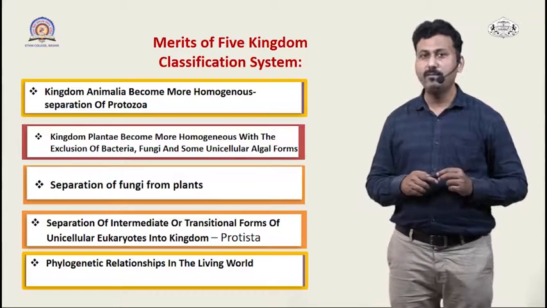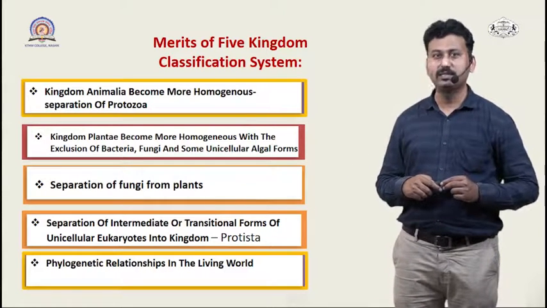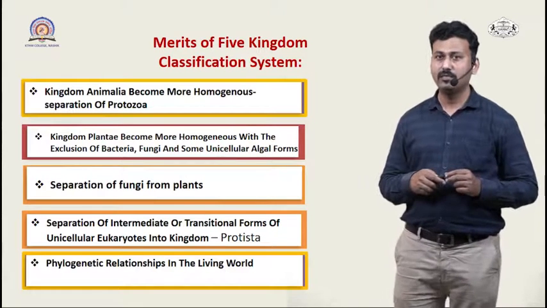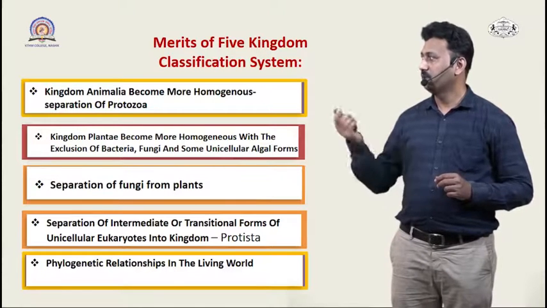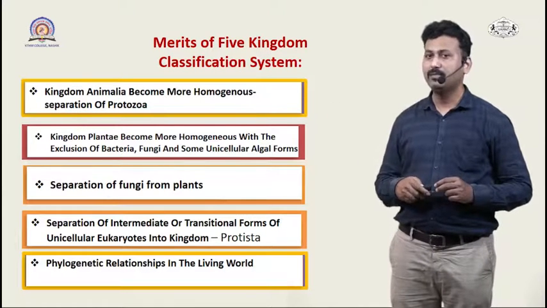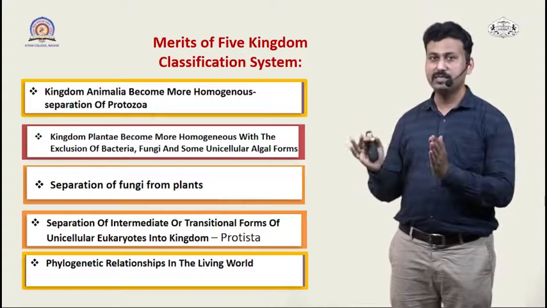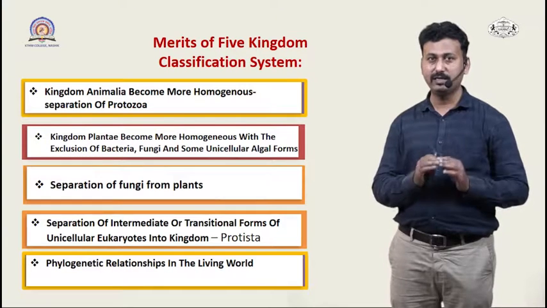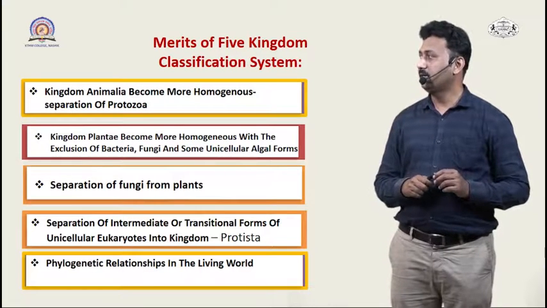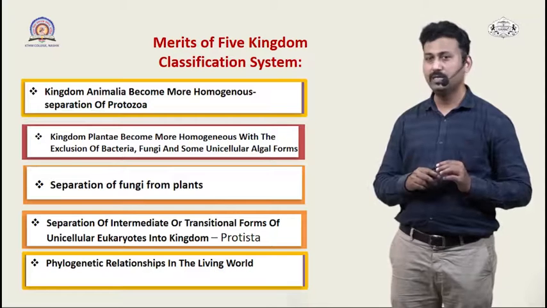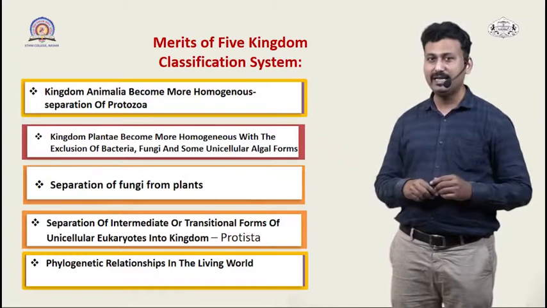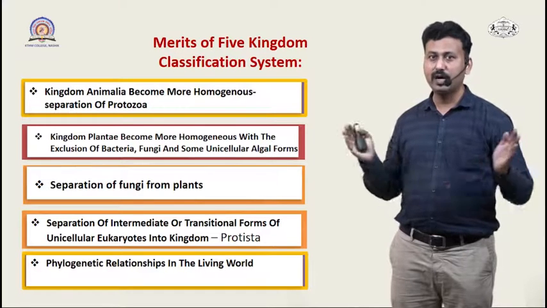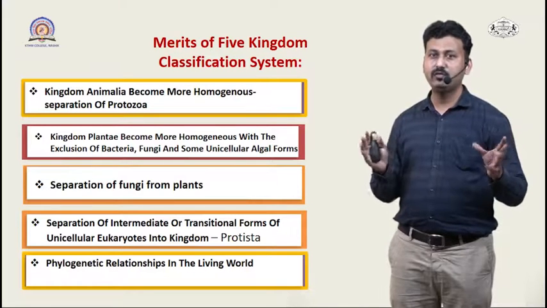Okay, now we come to the merits of this 5 kingdom classification system. So what were the major important contributions of this system, or the merits? First of all, the kingdom Animalia became more homogeneous since the protozoans are now separated into a single kingdom. Then kingdom Plantae also became more homogeneous because there was exclusion of bacteria, fungi and some unicellular algae. Okay, so earlier they were included in the plants.